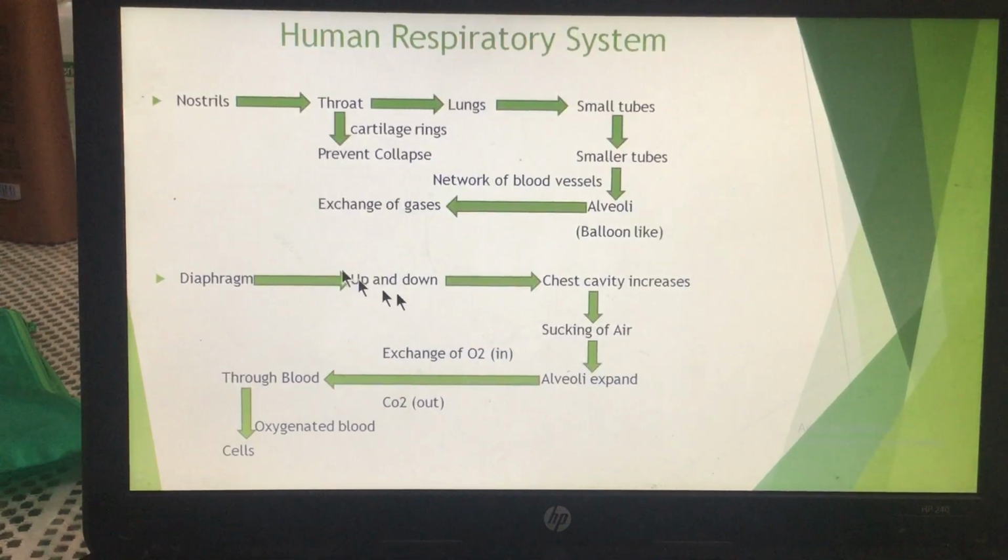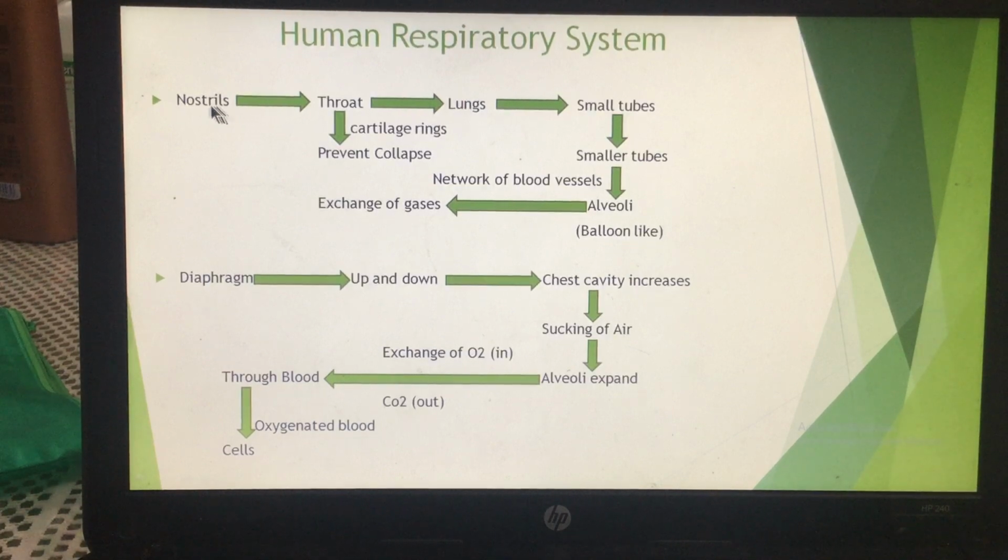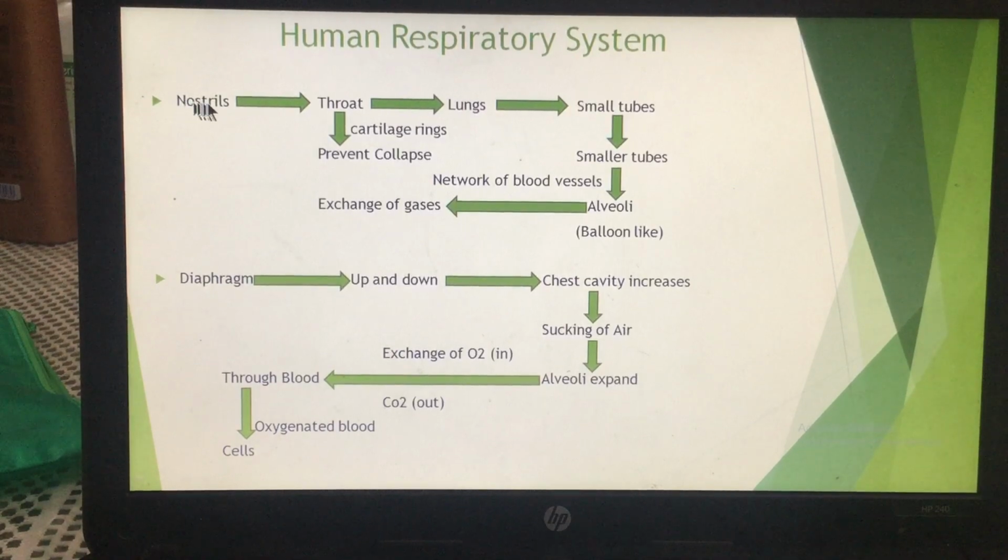Okay. Now if I just repeat, nostrils means nose. The air from the atmosphere enters into the nostril. Inside the nostril hair and certain mucus are there, and I told you the function of the hair as well as the mucus: to trap any dust particle, bacteria or foreign particle. From the nostril the air goes into the throat. Throat, that is the trachea. From the trachea where will the air go? It goes to the lungs.